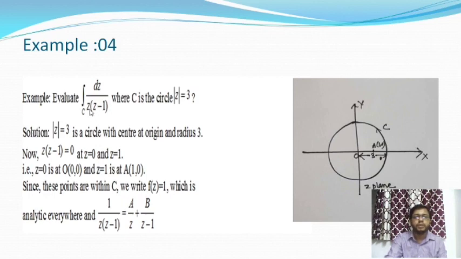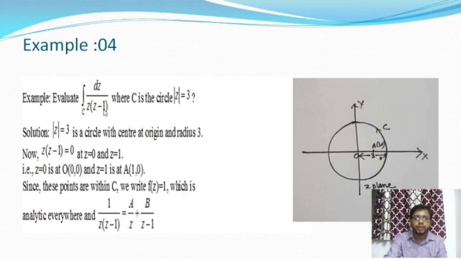So I'll take the fourth example on Cauchy's theorem. Evaluate the integral over C of dz by z into (z minus 1), where C is the circle modulus of z equal to 3. This is actually the circle with center at the point (0, 0) and radius 3. Look at the picture, where C is the circle with 0, 0 as the center and 3 as the radius of the circle.